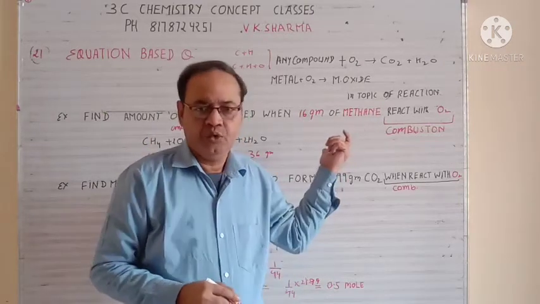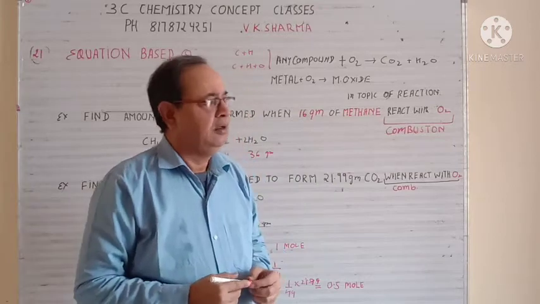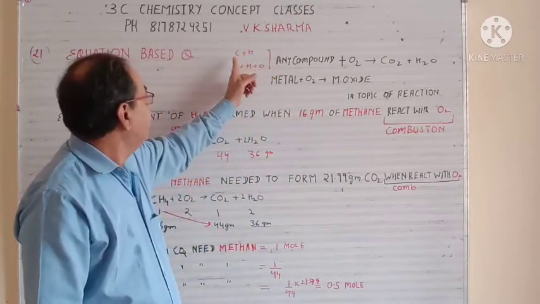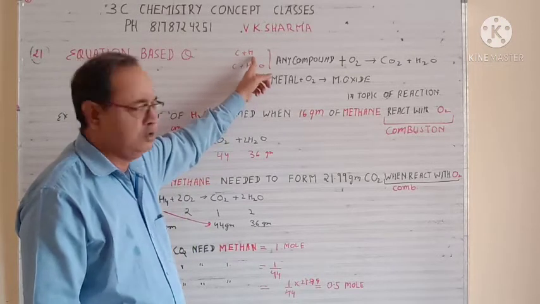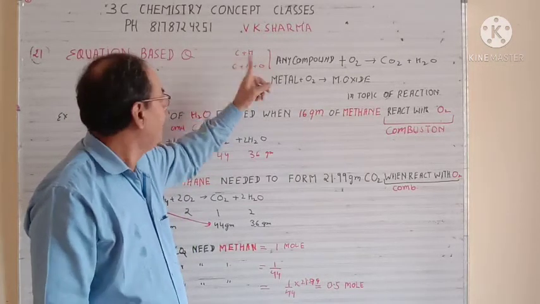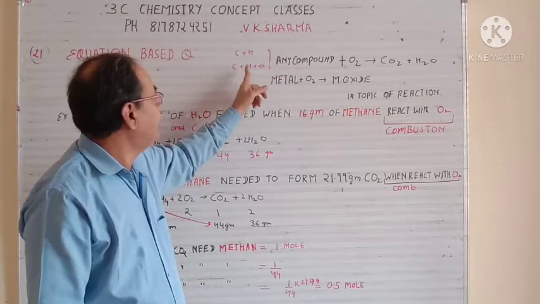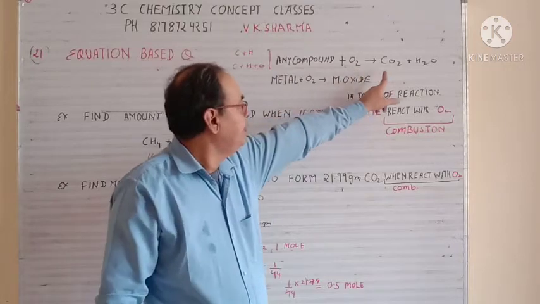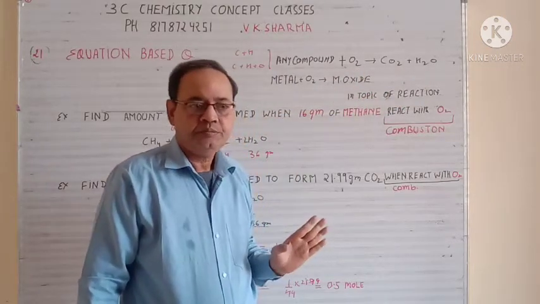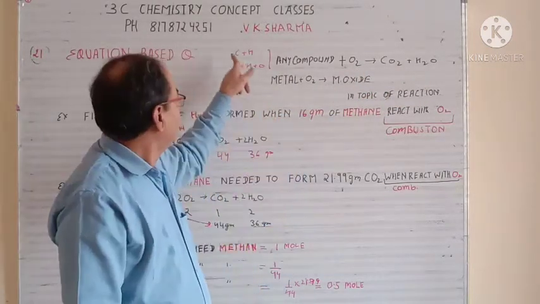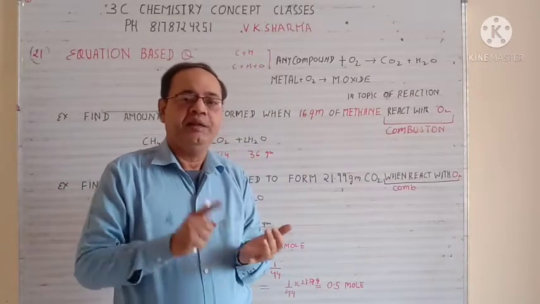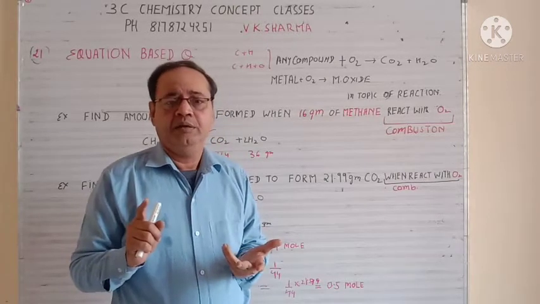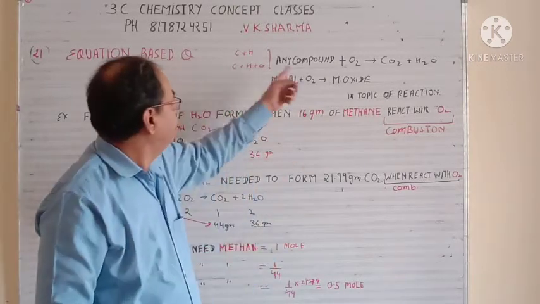So here I will take few concepts from that topic and that will be used everywhere. So first understand any compound which contain hydrogen and oxygen, carbon and hydrogen, or any compound which contain carbon, hydrogen and oxygen, any compound. When it react with the oxygen, that will give you always CO2 plus water. Now for example, carbon, hydrogen, you can take methane, you can take ethane, propane, butane, pentane, ethene, ethyne, anything. So this is the concept.